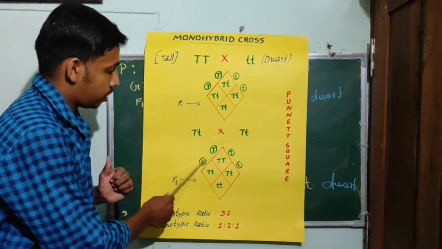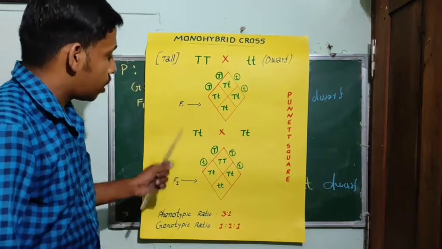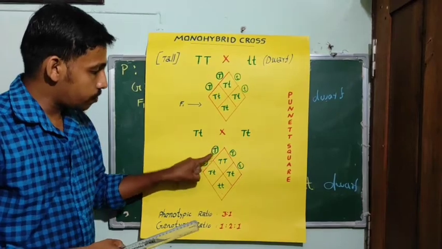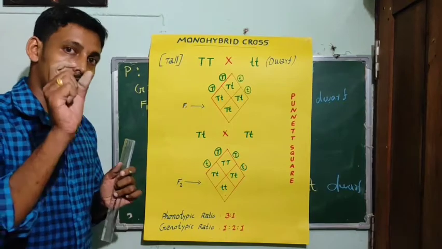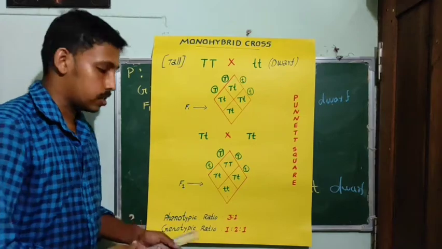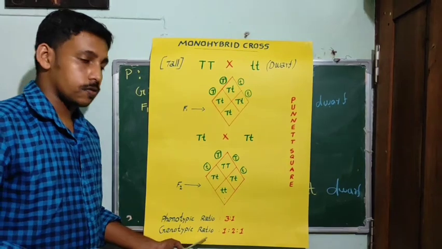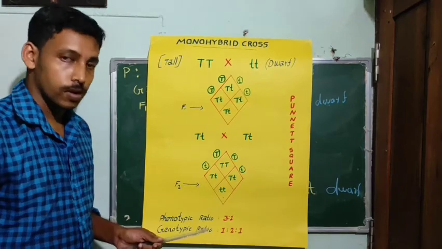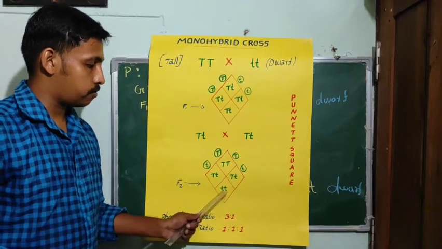So these are the gametes. Here 2 gametes are there. In the F2 generation, you have got 75% tall plants, but 25% were dwarf plants, in the ratio 3:1. So this is the phenotypic ratio. Then the genotypic ratio is 1:2:1. This is one genotype, this is the second genotype, so 1, 2 and again 1.